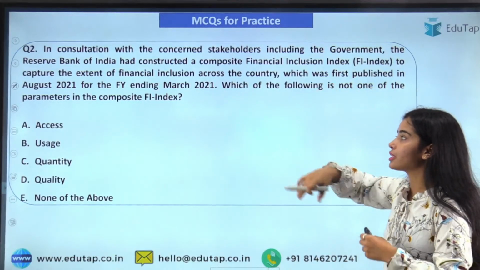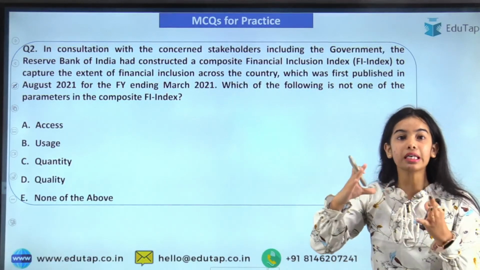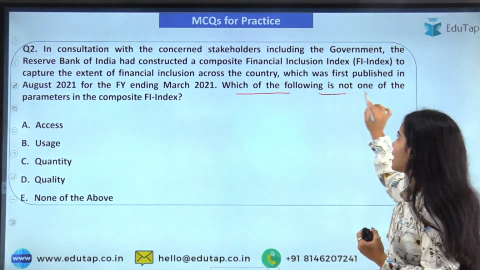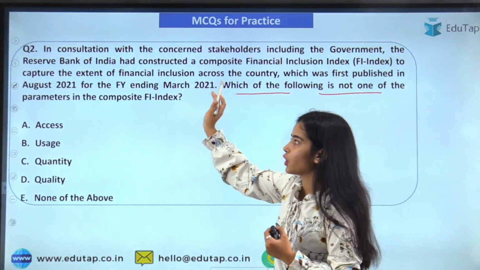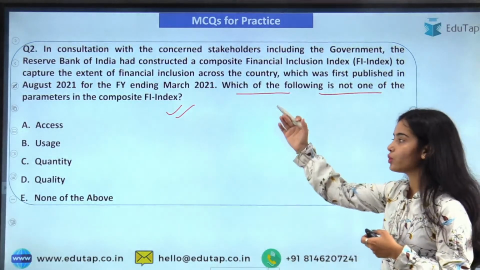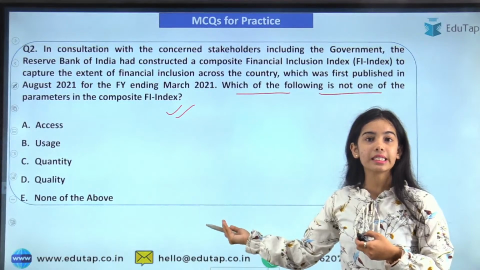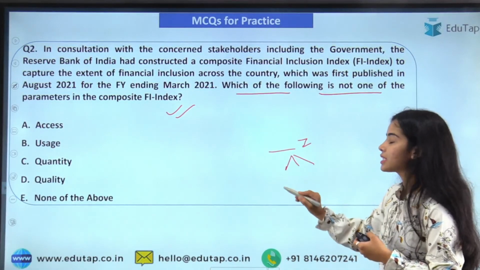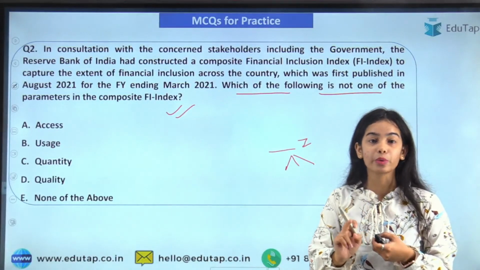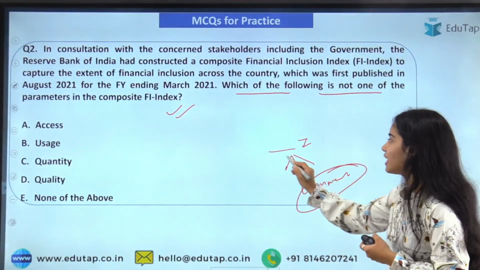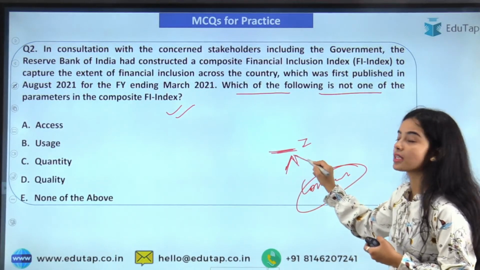The second question is seemingly a little bigger, but the direct question is: which of the following is not one of the sub indices in the composite financial inclusion index? You should be able to answer this very easily now, and tell me how many indicators are present in the 3 sub indices. That also you should be able to tell. So tell me in the comment section how many indicators there are in the 3 sub indices.